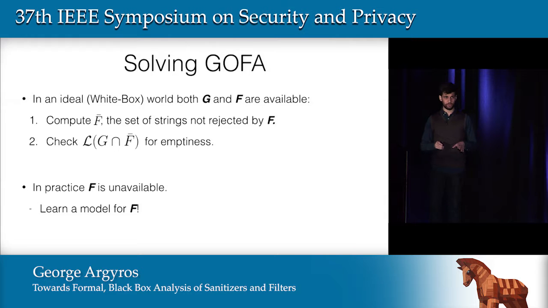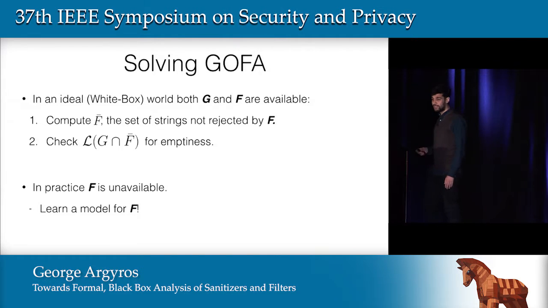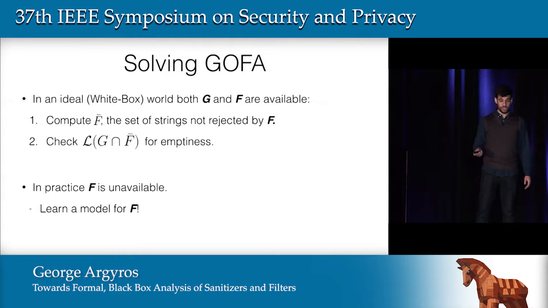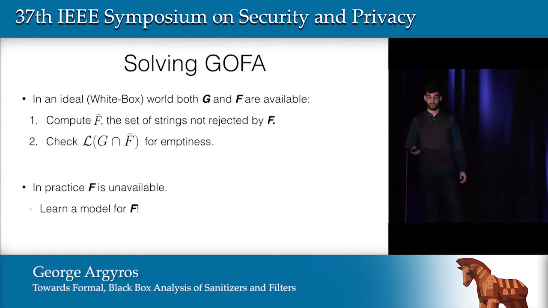So how are we going to solve this problem in practice? In an ideal world where we had both the context-free grammar G and the target filter F, we could just compute the set of strings that is not rejected by the filter. That is the complement of the filter F. And then using some simple automata theory algorithms, we can compute the intersection of the grammar with the filter and check if there is any string from the grammar that bypasses the filter. So this can all be done efficiently. However, in practice, the filter is not available, as we said. So what we can do is infer a model for the filter and use that instead of the actual filter.